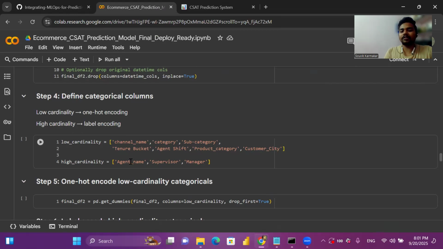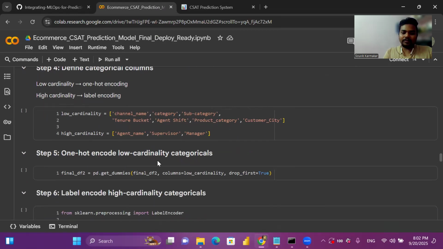High cardinality columns means agent name, where there can be more than 10 or 15 unique values, as well as supervisor, manager, and the customer city. For customer city, I tried it as high cardinality, where I can use frequency mapping as well. But in that case, I don't think the model will get the important learning from the customer city. That's why I've considered it in the low cardinality features.